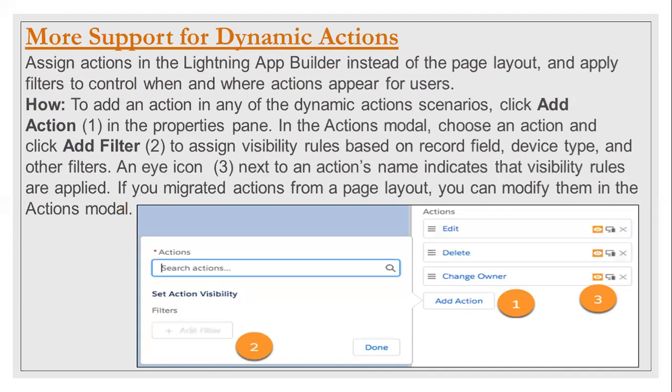Not in the Lightning App Builder. Exactly. Now there is no need to go there, and you can just make the changes here itself in the Lightning App Builder. Correct.